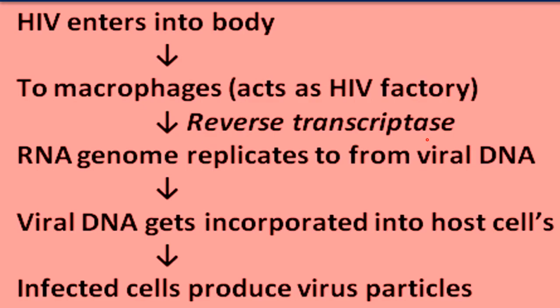So the virus needs to convert its RNA into DNA so that it can integrate into our DNA. So HIV has an enzyme to do that function, and that enzyme is reverse transcriptase.